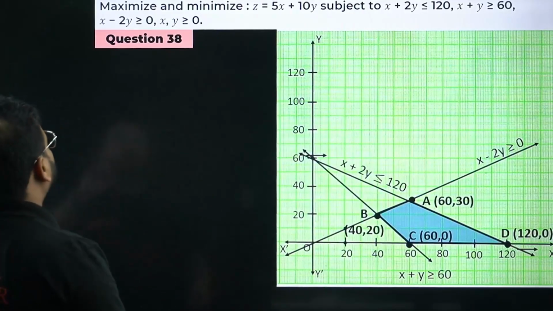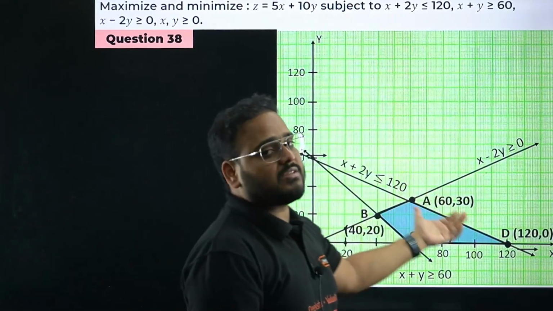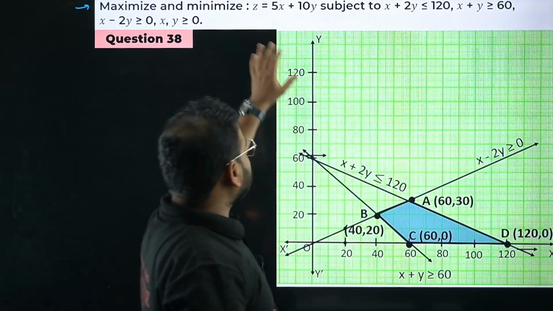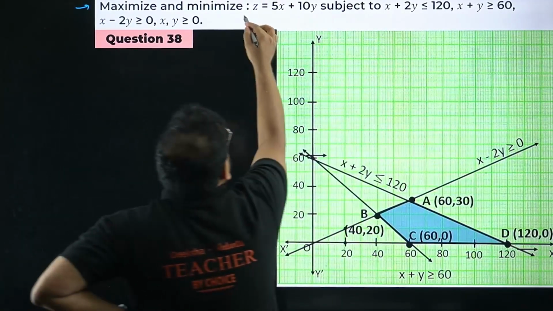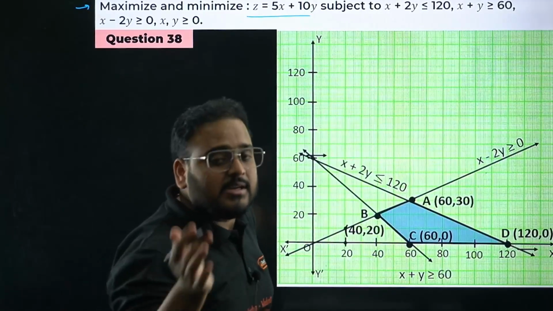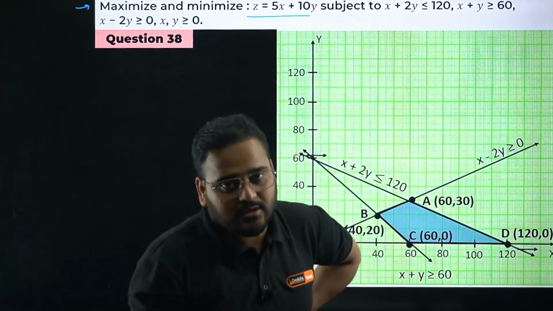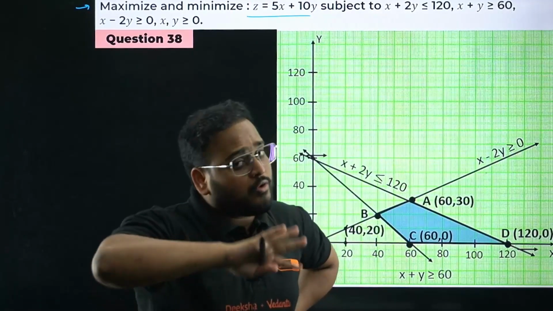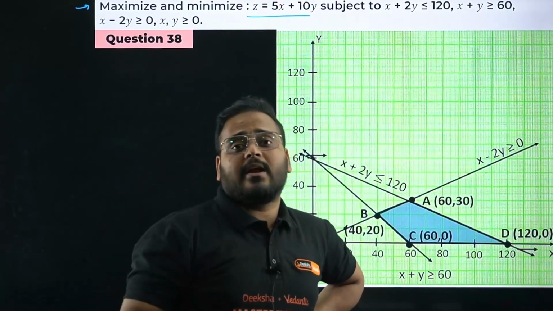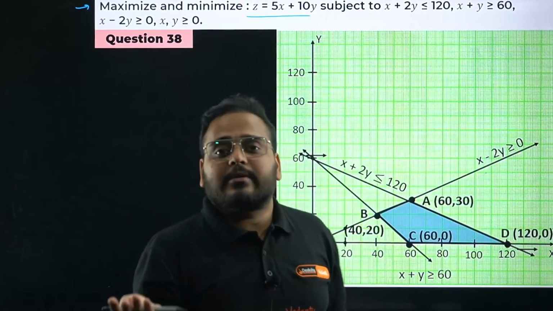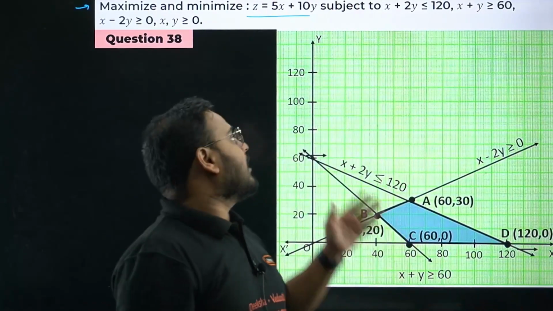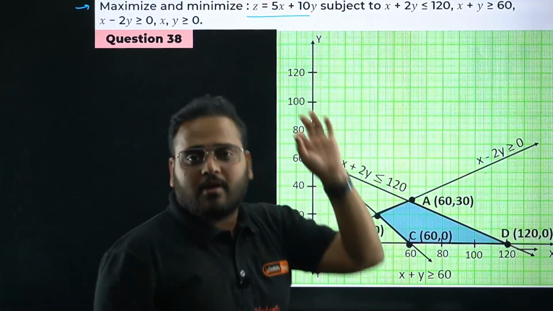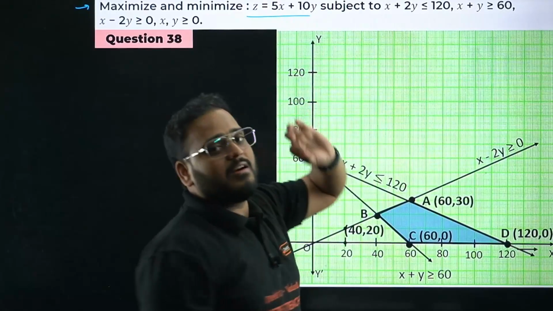So, maximize or minimize. I've taken a question where both conditions are asked. We are asked to find both maxima and minima. The function is given like this: z equals 5x plus 10y. This is your objective function. Sometimes they won't give you the objective function. They will give you linear expressions, statements to form the objective function. Not difficult. You've learned that in grade 8, 9, 10. Forming linear equations in two variables you learned in grade 10, and forming equations in grade 8 only. So if they've given statements, form the equation and get the objective function clearly from the given statement.